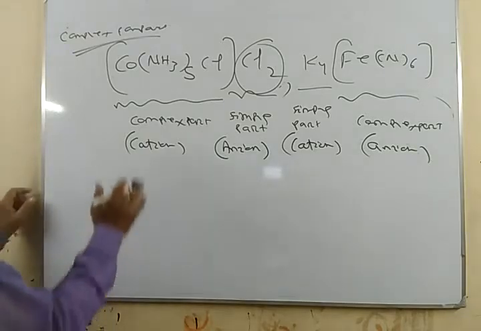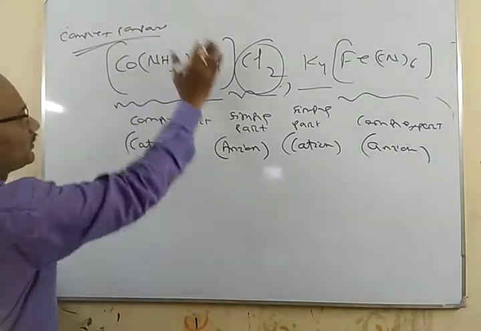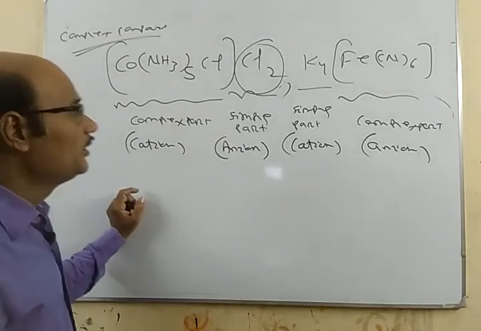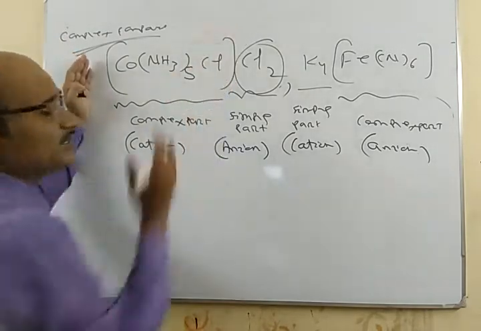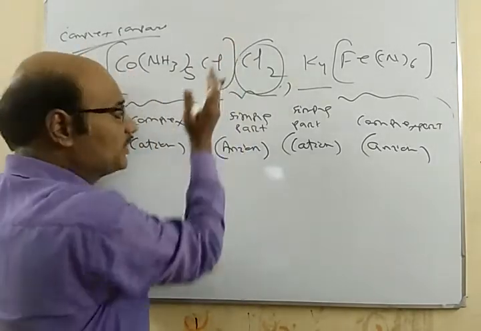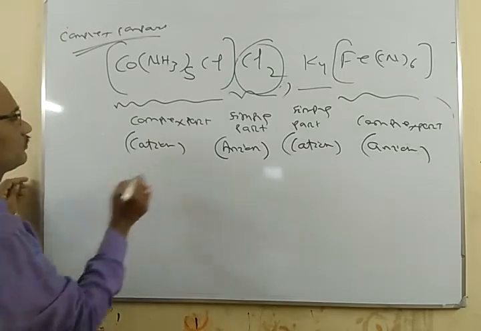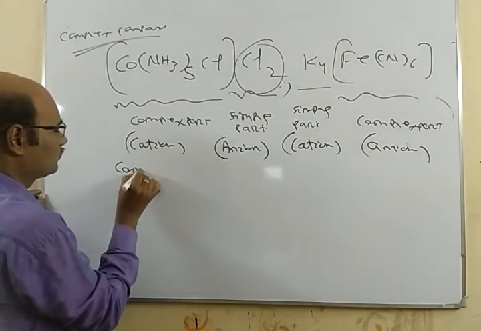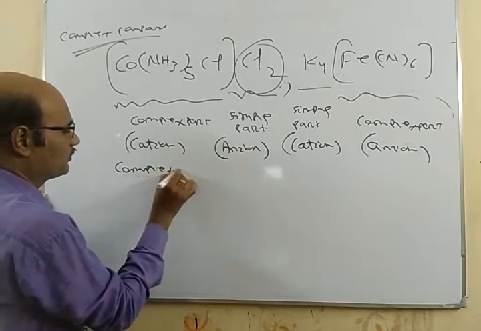Now in the complex part we have many things. Also, the complex part is written within the square bracket. This complex part is also called the complex ion.